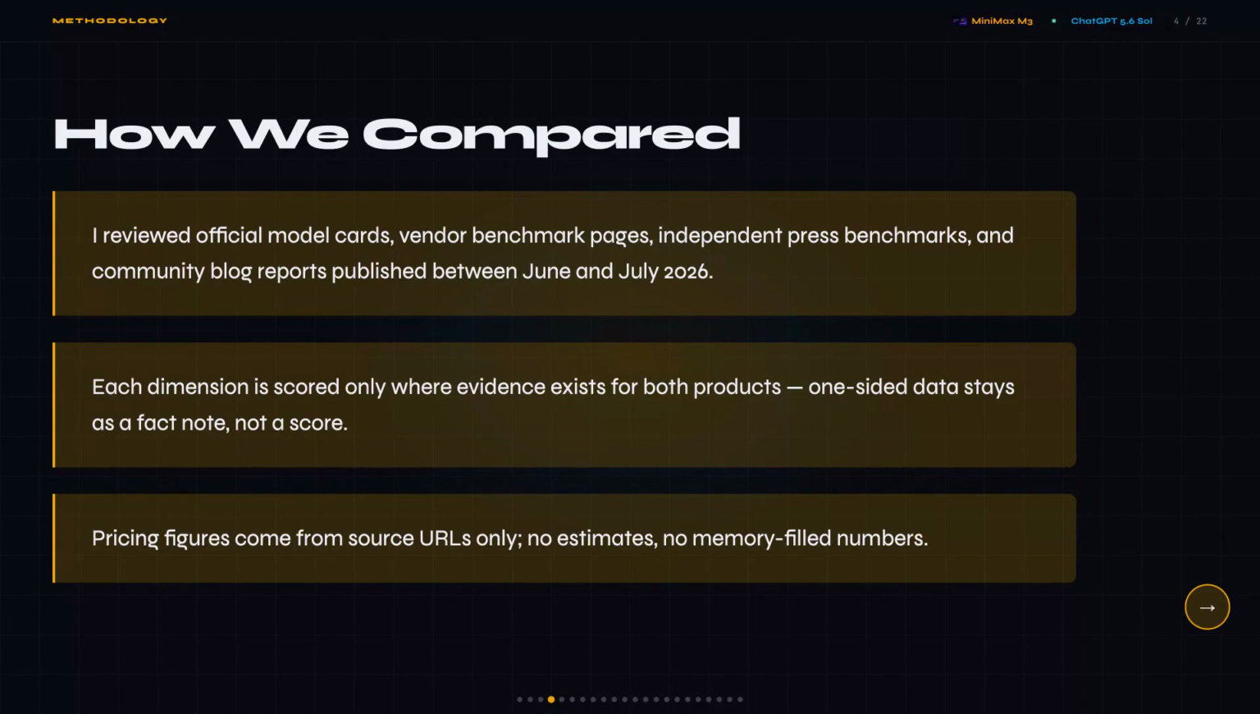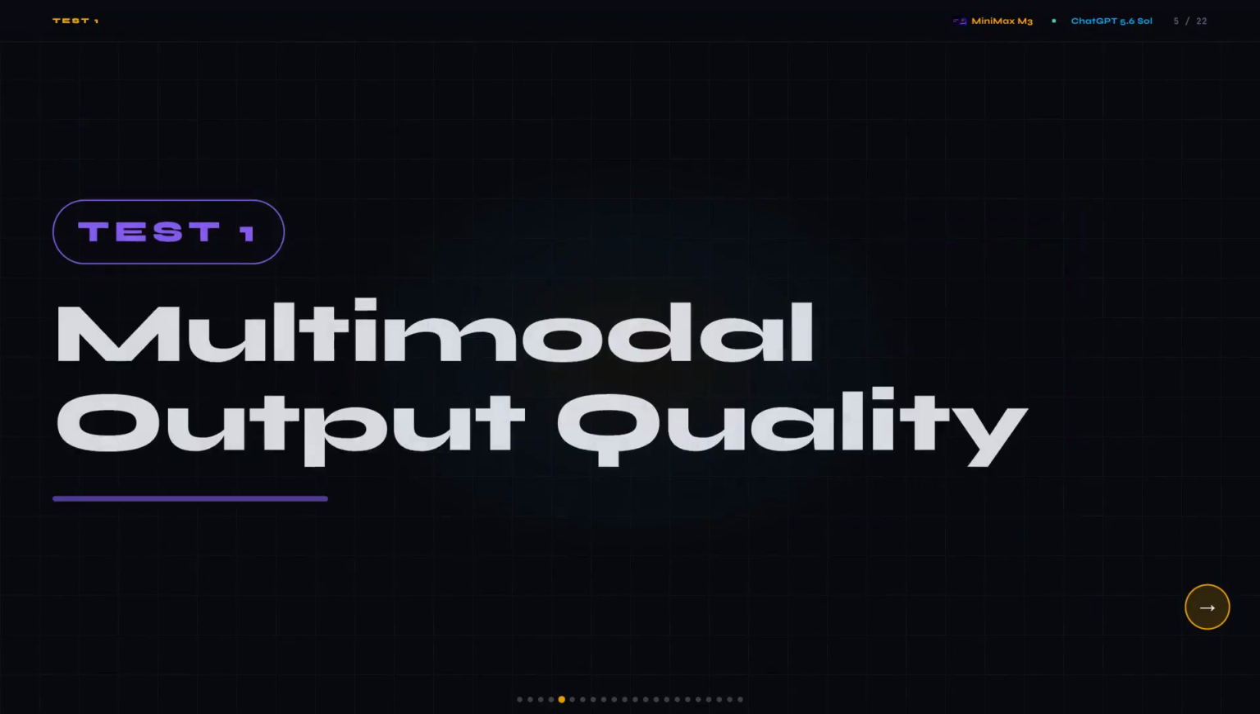If you're running high volume pipelines, a 25 times cost gap on output tokens can flip a project from viable to dead on arrival. And picking the wrong model means your outputs start falling apart on the hard stuff before you even notice. Test 1, multimodal output quality.